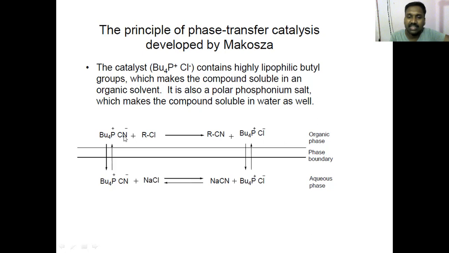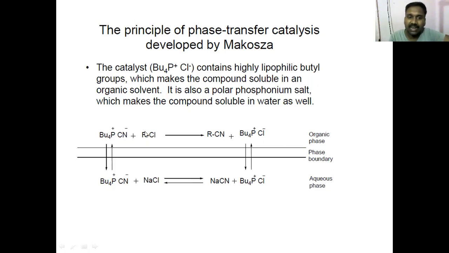So once CN minus is present in the organic phase, it can do a substitution reaction, SN2 substitution basically, and give us RCN, which is our product. And this distribution is rapid, all equilibrium is set up rapidly, and then CN minus is taken to the reaction and you have RCN.